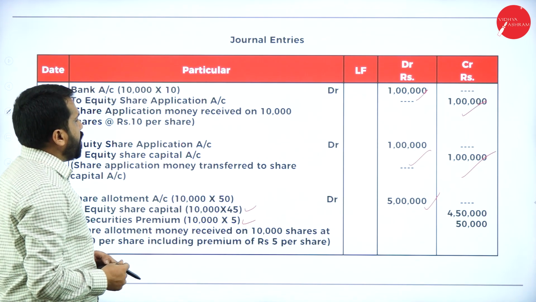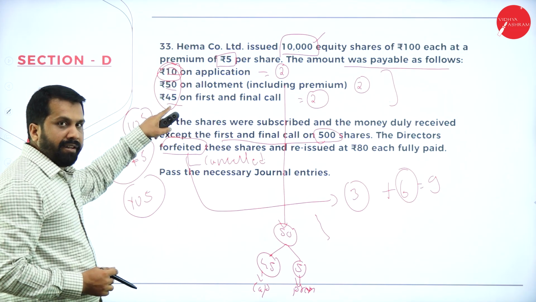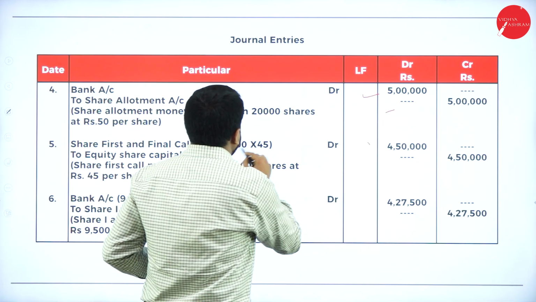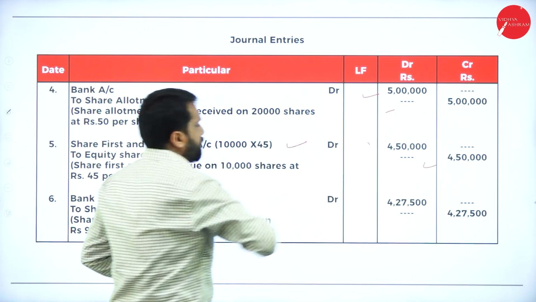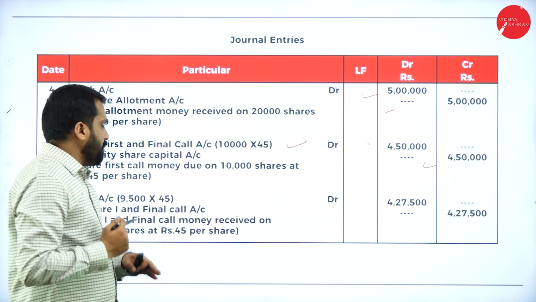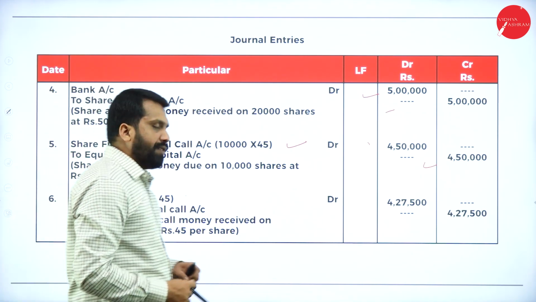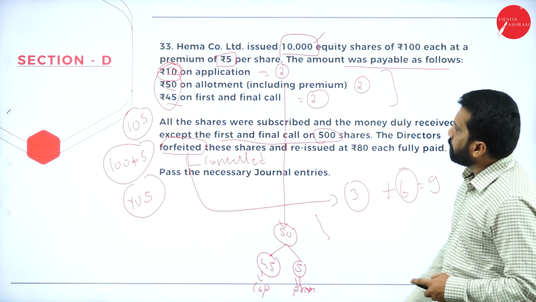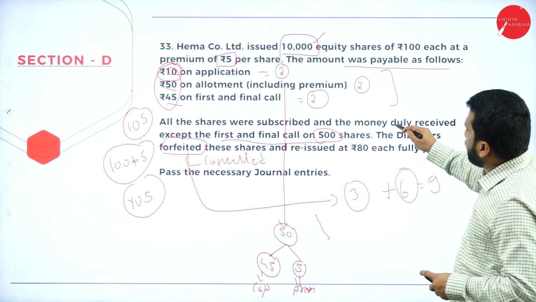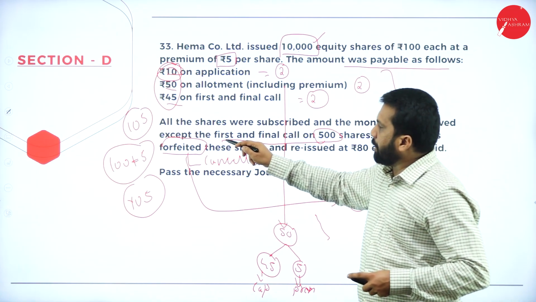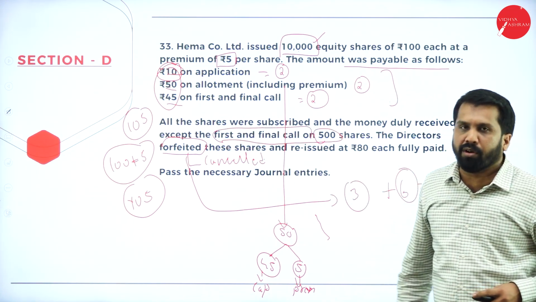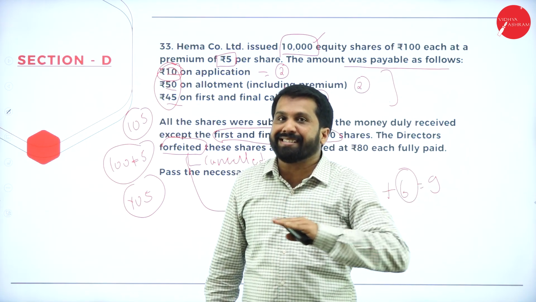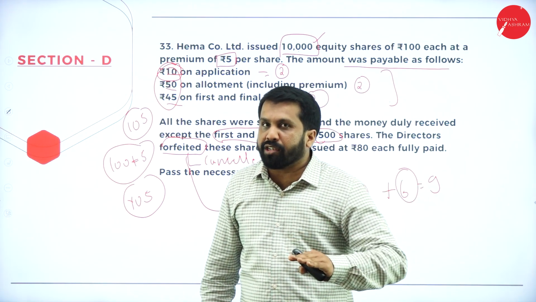First and final call, I'll go back. What is the first and final call? 45. 10,000 into 45. Next will be bank account debit to share first and final call. In this, I'll go back to question. All the shares were subscribed and money duly received except on first and final call. 500 shares are not received.